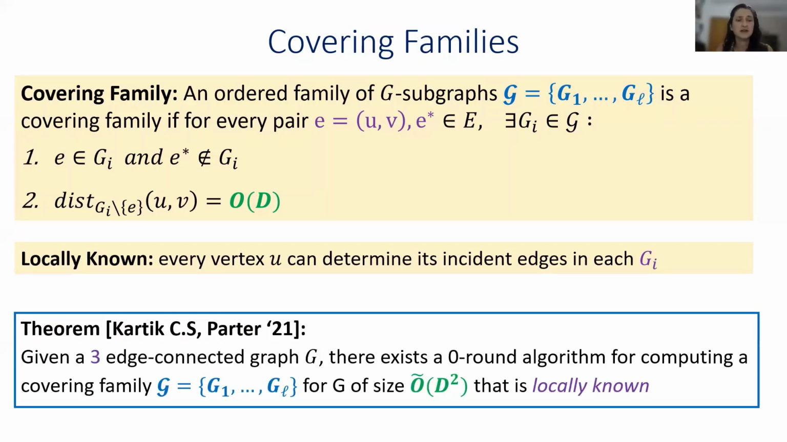Recently, Parter and Yogev showed that if I have a 3-edge connected graph, I can compute a covering family for this graph of size Õ(D²), where D is the diameter, which is locally known. And I can do this in 0 rounds, meaning without using any communication. I'd just like to note that in this algorithm, this is where we needed the assumptions that the vertices hold an estimate on n, the number of vertices, as well as on the graph diameter.